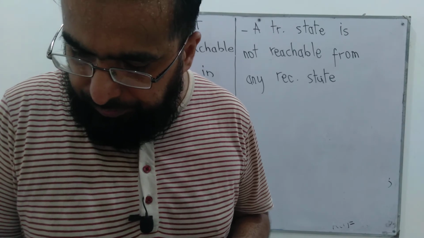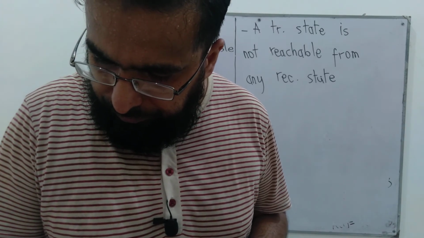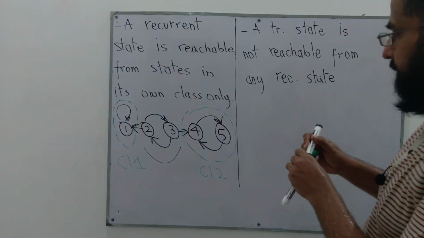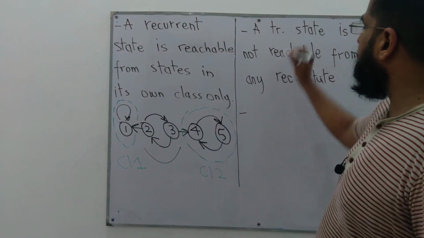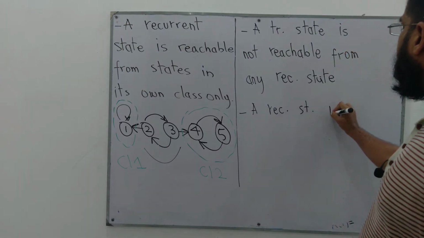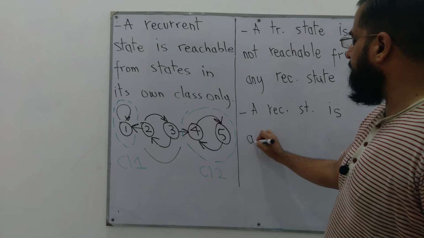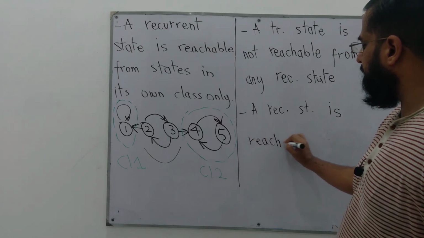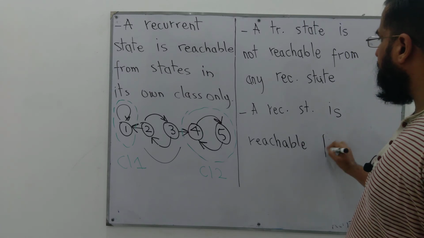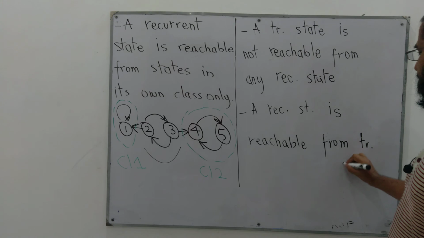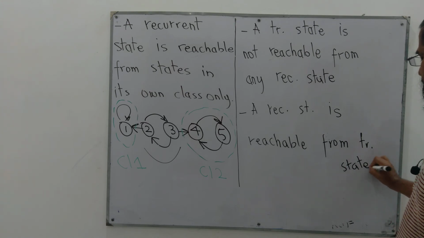And the last is regarding the vice versa. A recurrent state is accessible, is reachable from a transient state.